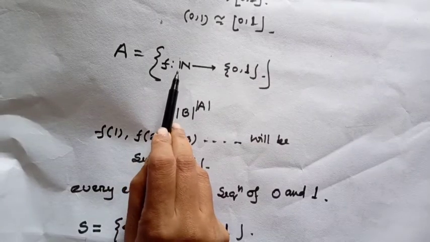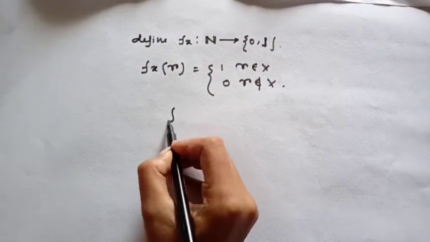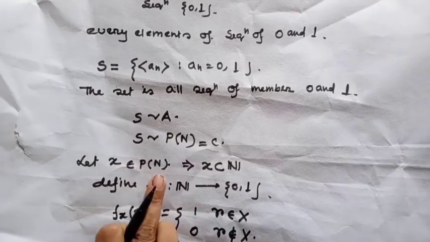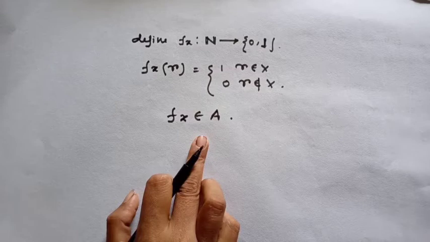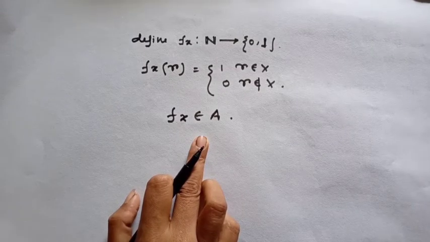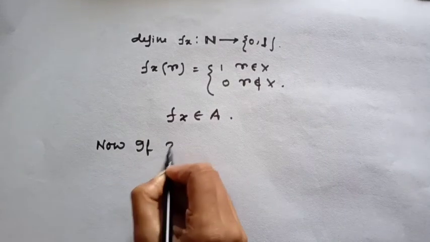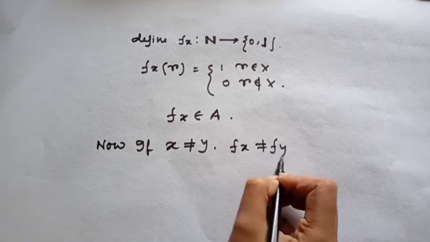What is A? A equals the set of functions from natural numbers to {0,1}. If x belongs to the power set of natural numbers, that implies f_x belongs to A. Now if x is not equal to y, then f of x is not equal to f of y.